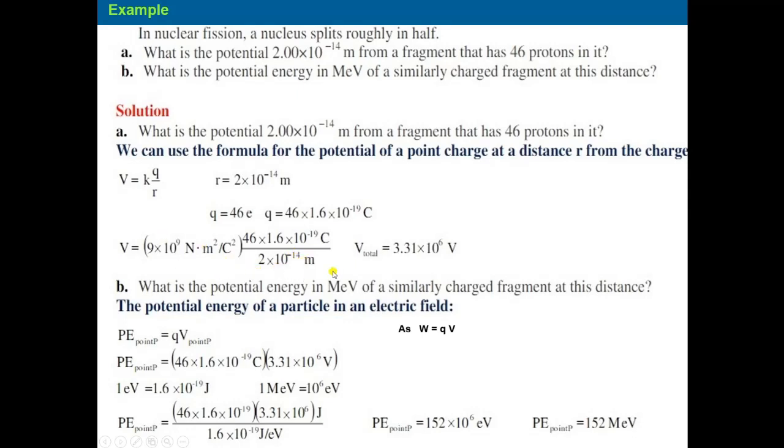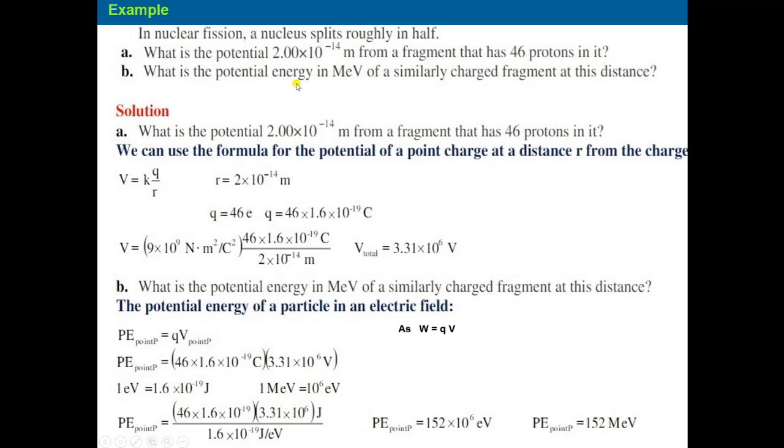After calculation, the total potential comes out to be 3.33 × 10^6 volt. The first part of this question is solved here: the total potential.